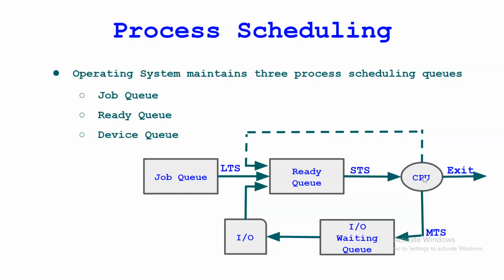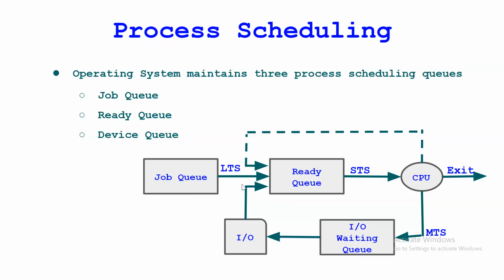And the processor takes another process to execute. Whatever process it sends for IO execution is kept in the device queue. Once that IO is free or has been utilized by this process, it goes again to the ready queue, right? So this is the thing.